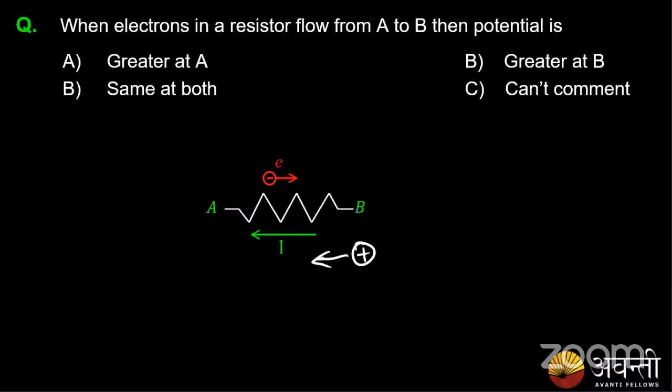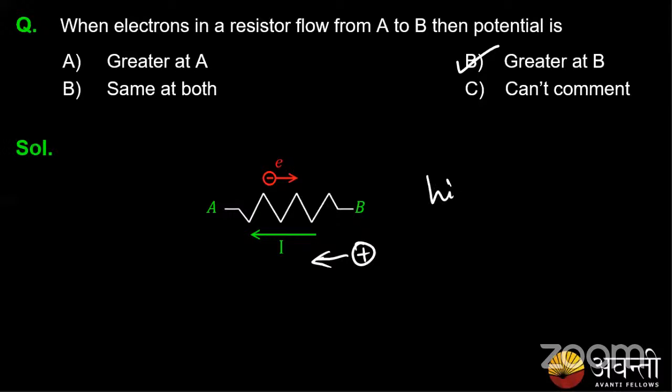It's always from high to low. So what is the expression? So what is the answer, guys? Yes, most of you have given me the right answer. Option B. My current flows from higher potential to lower potential.